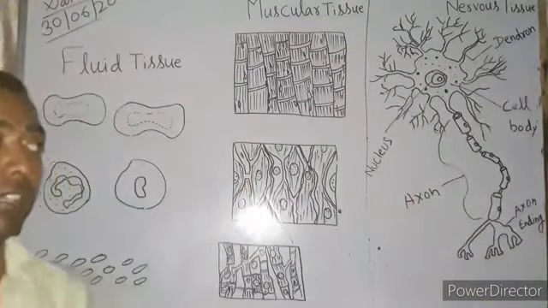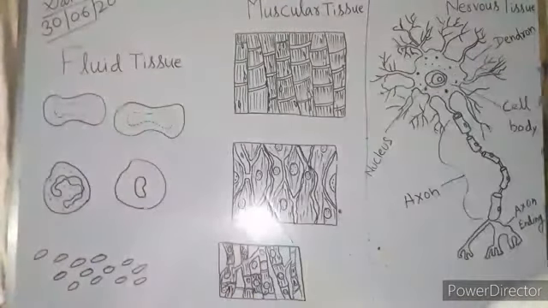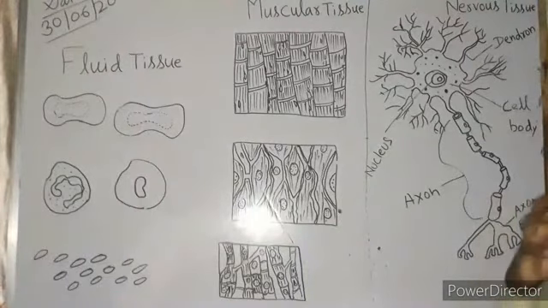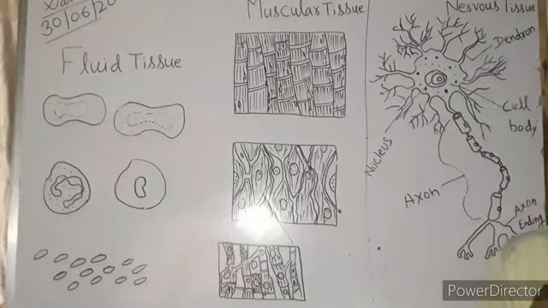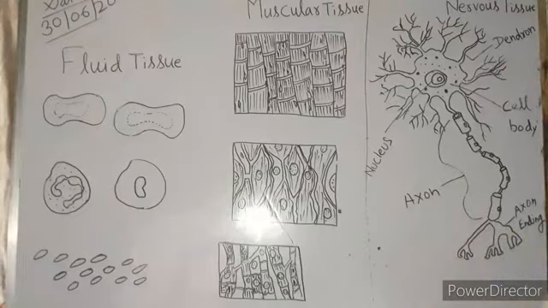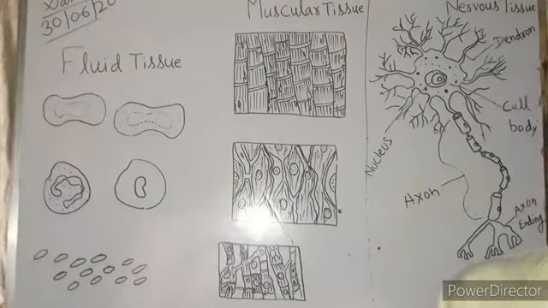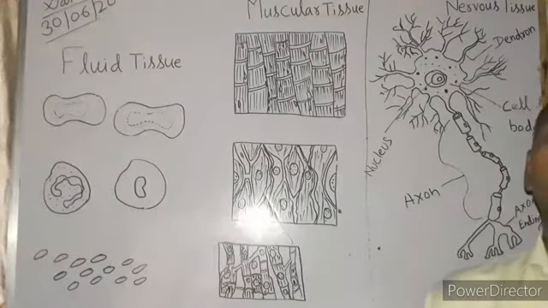Exactly, the function of cartilage is to reduce the friction between the bones. Between two bones cartilage is found, and it reduces the friction force. It also works like a shock absorber. When you jump from a height, the cartilage absorbs the shock when you touch the ground.